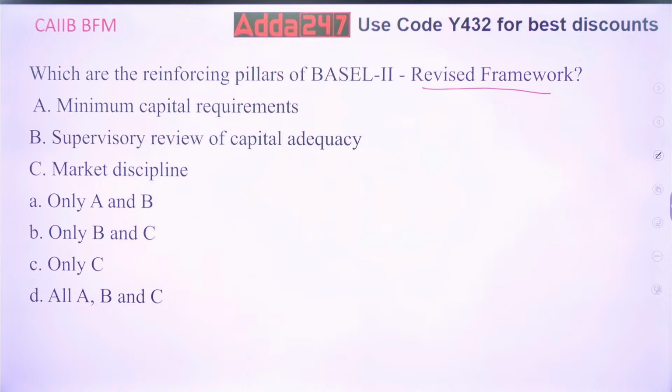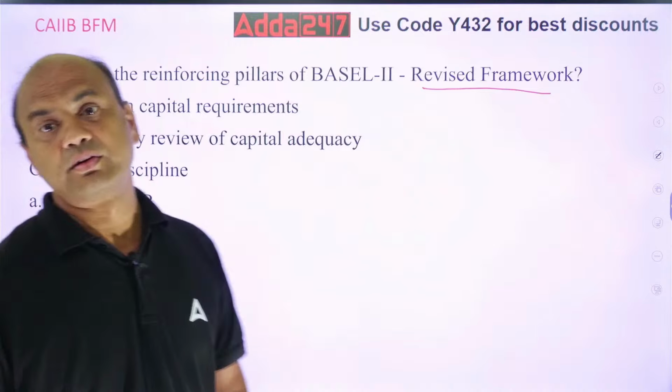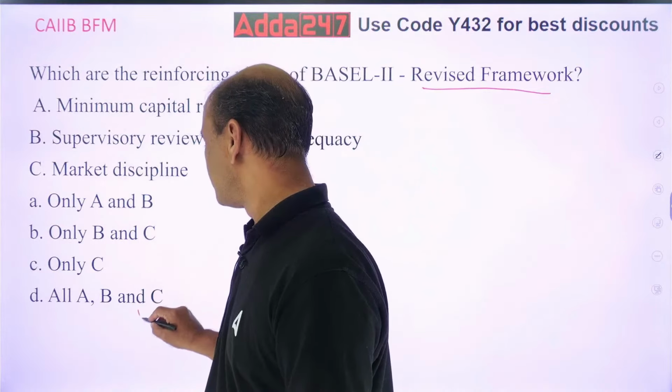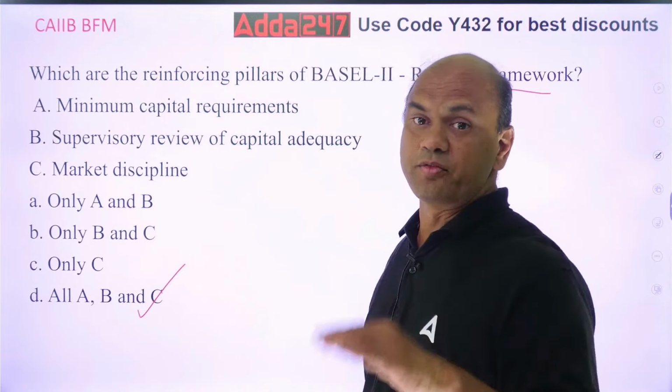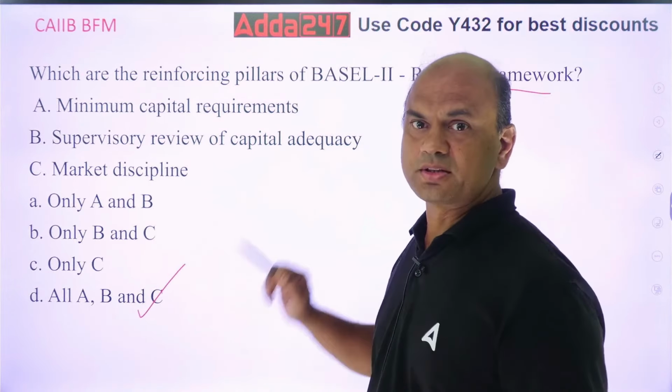Let me see. You have done this in your JAIIB also, isn't it? So the answer for this is all the three. All three are important. All A, B and C. In fact, Basel III also has the same ones.